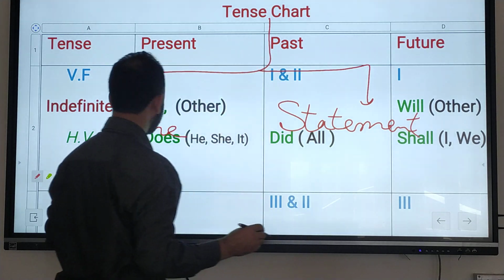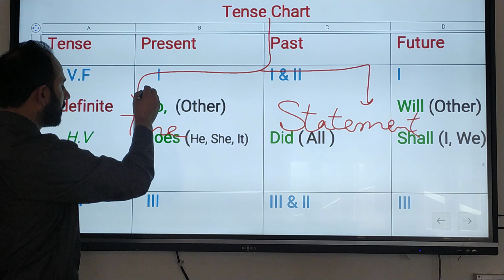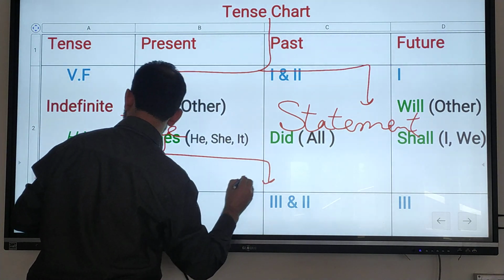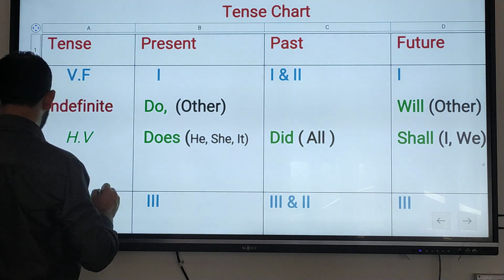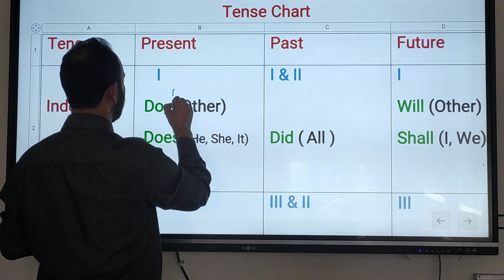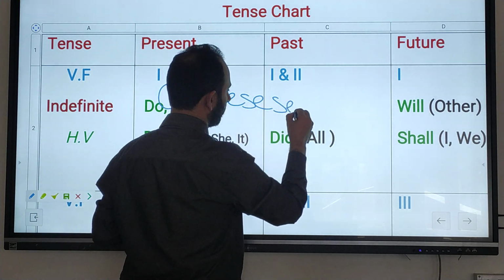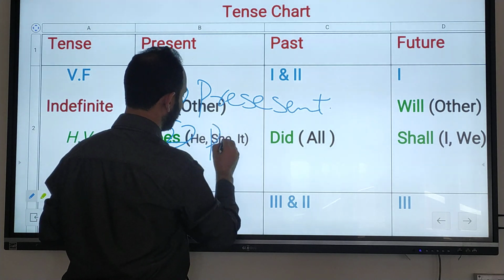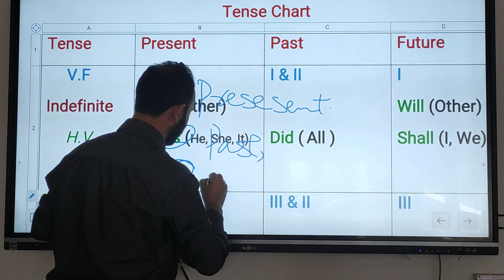I had told you that according to time, it is of three types, which are known to you. Number one, present. Number two, past. Number three, future.